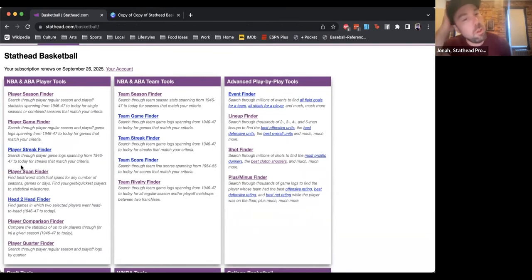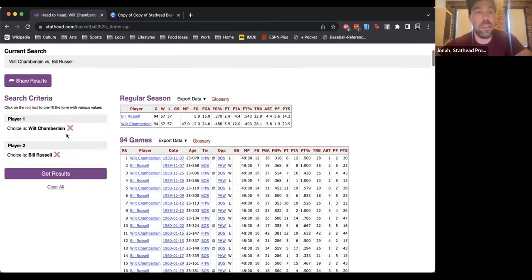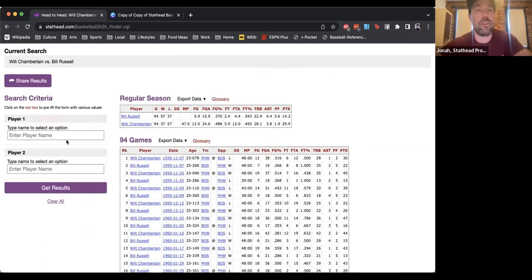So those are cool, but I want to move into now the stuff that I like to use this for, which is more like before the game, when I'm thinking about who I think is going to win the game, or how can my team win the game, or what am I going to be watching for tonight. There's a few different tools for that. One fun one that I'll start with is the head-to-head finder. This lets you type in the names of any 2 players, and you can see every head-to-head matchup they played.